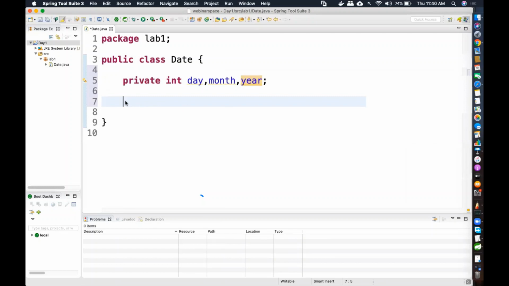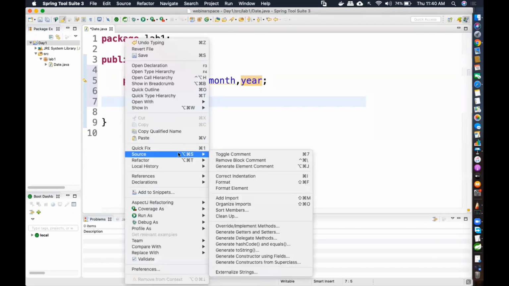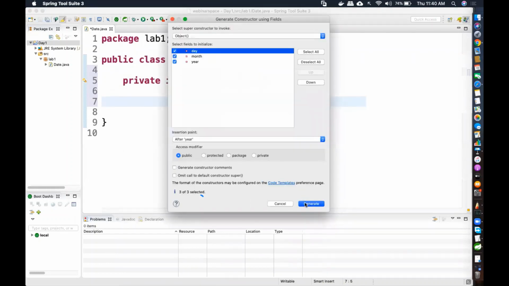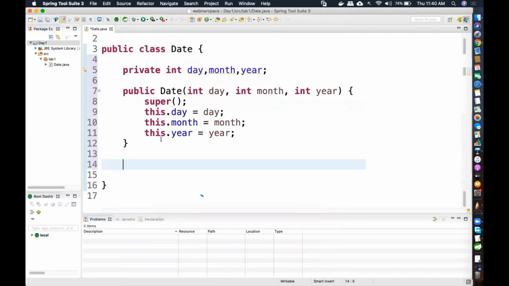To create a constructor, you can either type it on your own, or in Java there is a shortcut. You can right click, go to source. There is an option called source, and in that there is an option called generate constructor using fields. So what is a constructor used for? To initialize the object when the object is created itself.